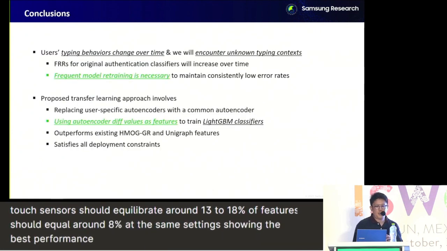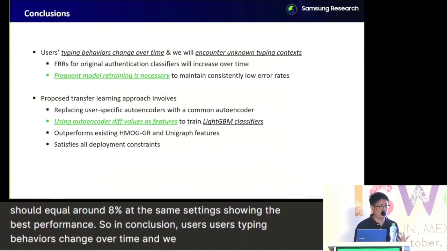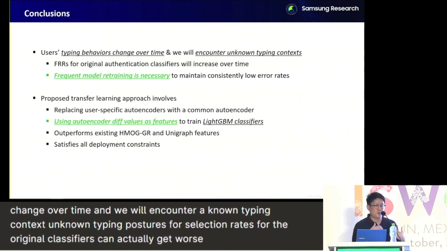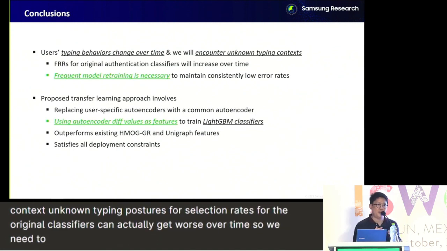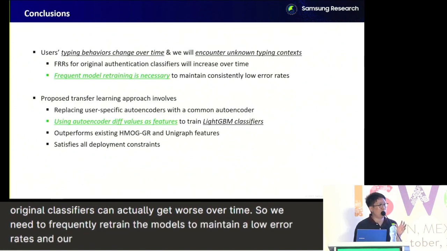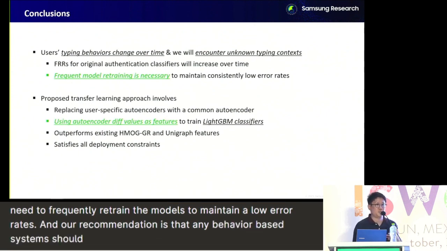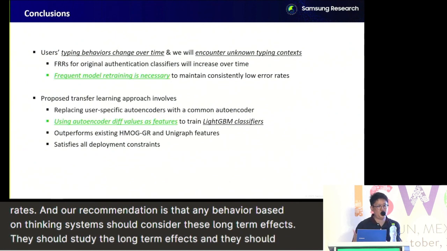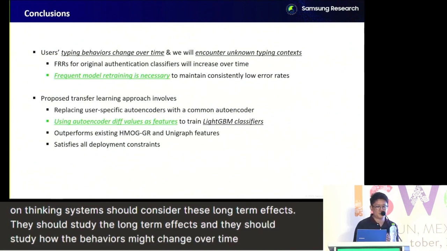So in conclusion, users' typing behaviors change over time and will encounter unknown typing contexts and unknown typing postures. Error rates for the original classifiers can actually get worse over time. So we need to frequently retrain the models to maintain low error rates. Our recommendation is that any behavior-based authentication system should consider these long-term effects. They should study how the behaviors might change over time and how it could affect the performance of the system.